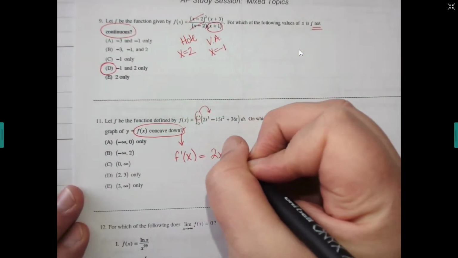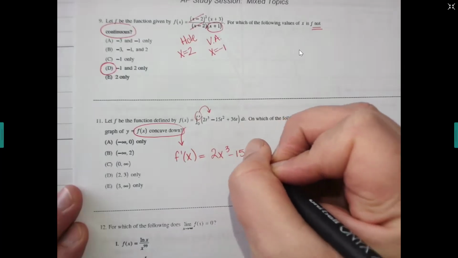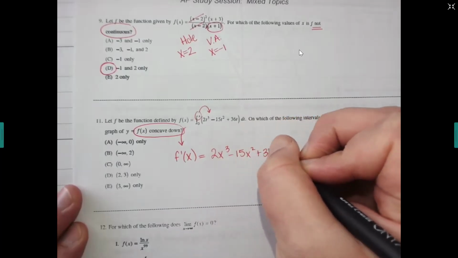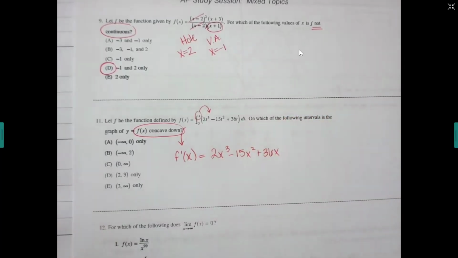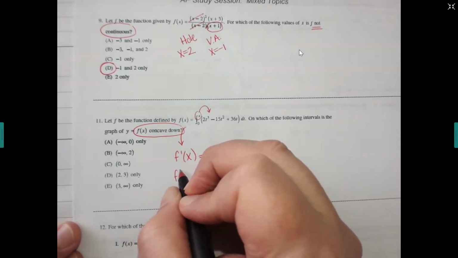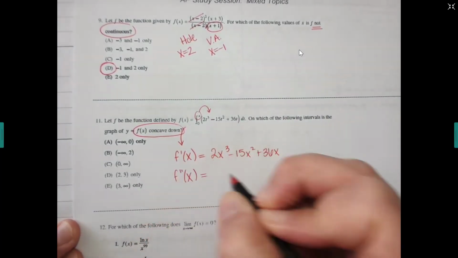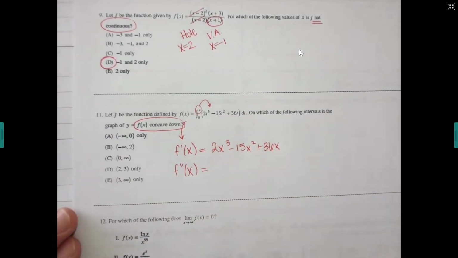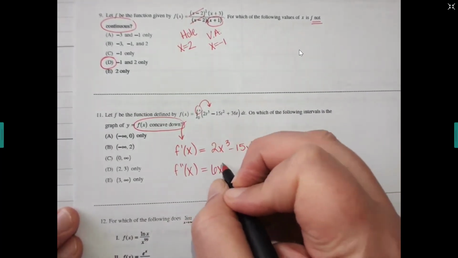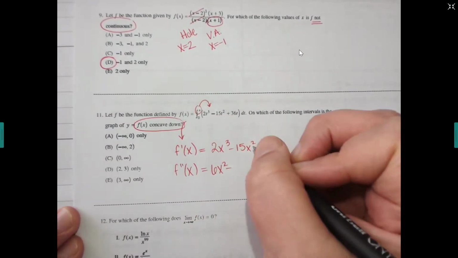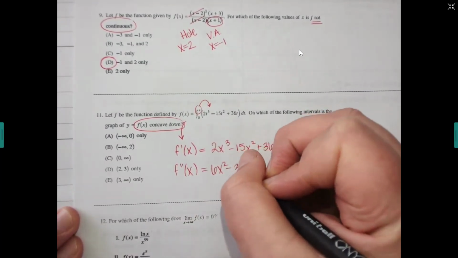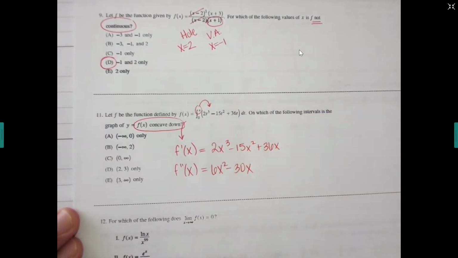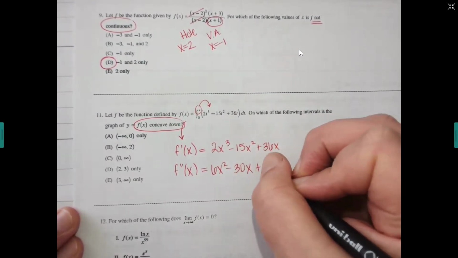Quick question, will I need chain rule? No, because my x on the endpoint was already alone. And what's the derivative of a loner x? Just a 1. Okay, then from there, take the derivative again. So we do 3 times 2, which is going to be 6x squared. 2 times 15 is 30x. That'd just be a 36.